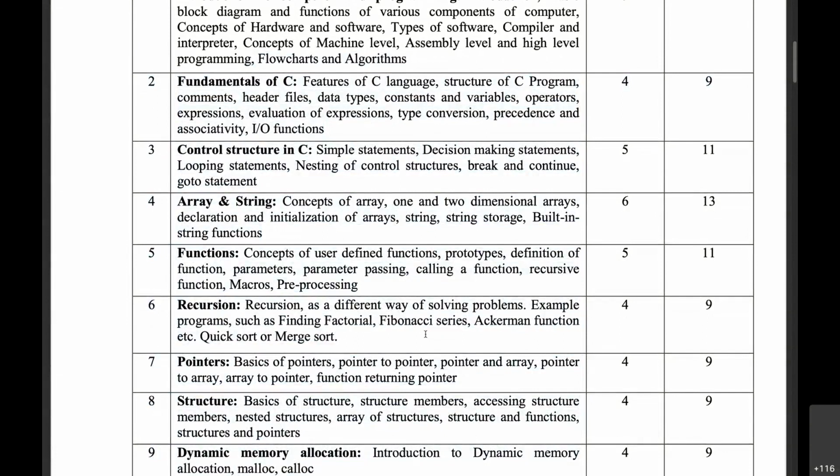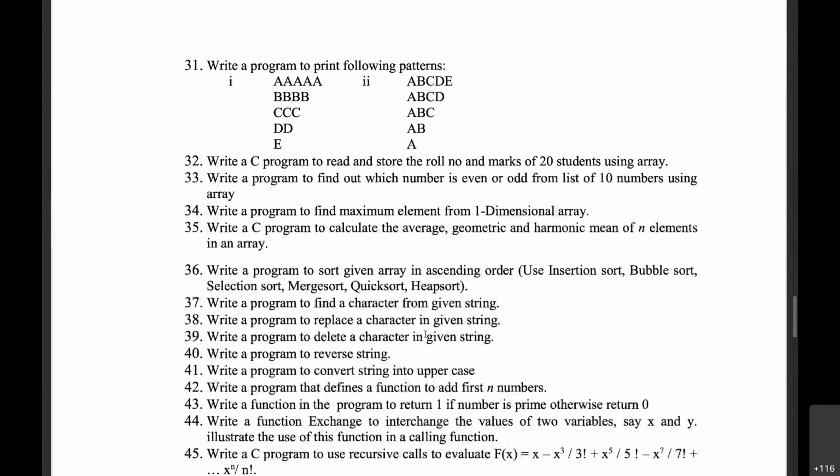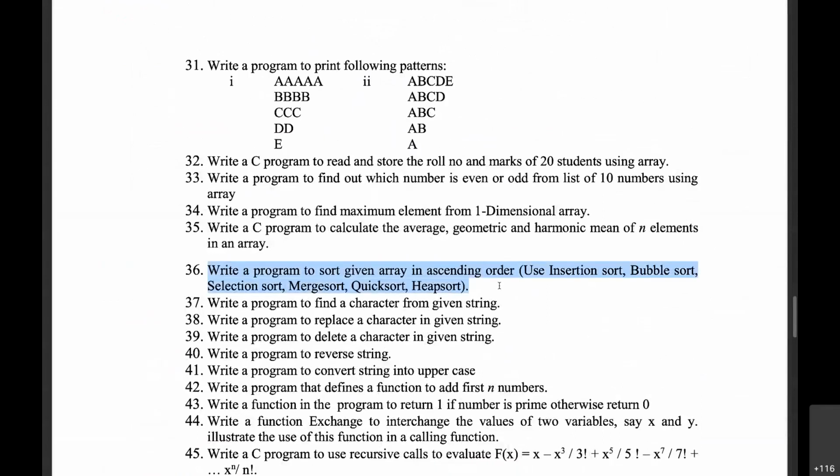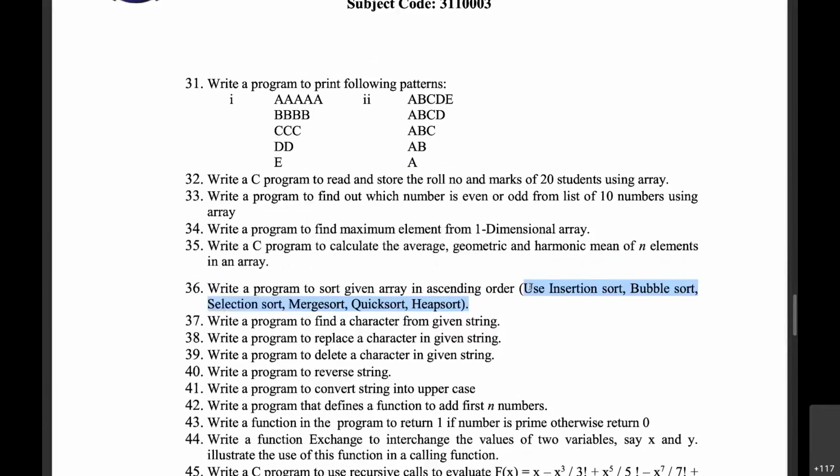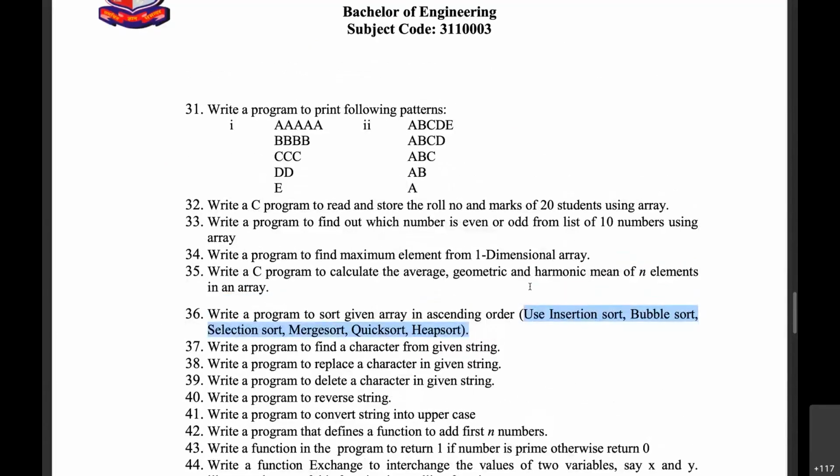But when we go for the practical list, and if you look at the 36th program, it says write a program to sort a given array, which means we need to learn sorting techniques. We want to sort an array in ascending order, and there are a number of sorting technique names given to you, right? So there is insertion sort, bubble sort, selection sort, merge sort, quick sort, heap sort. Other than these, there are a number of other sorting techniques available, bucket sort and so on.